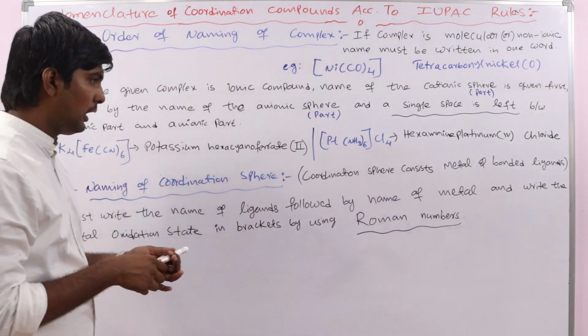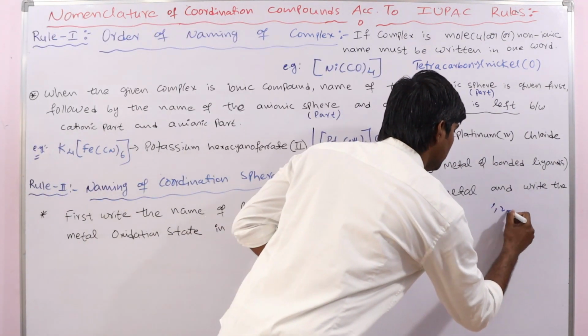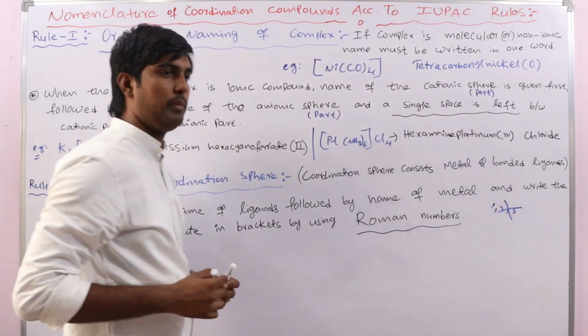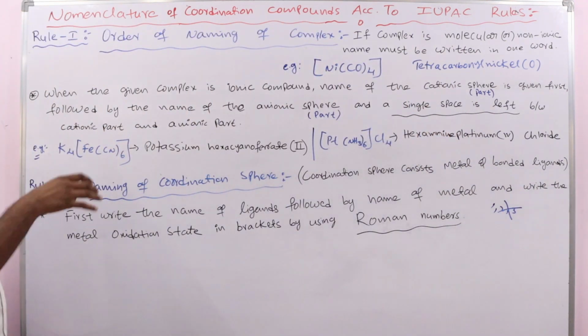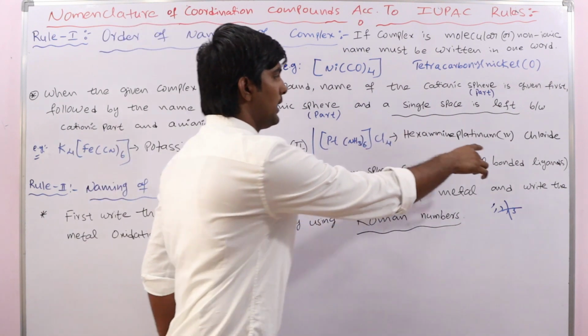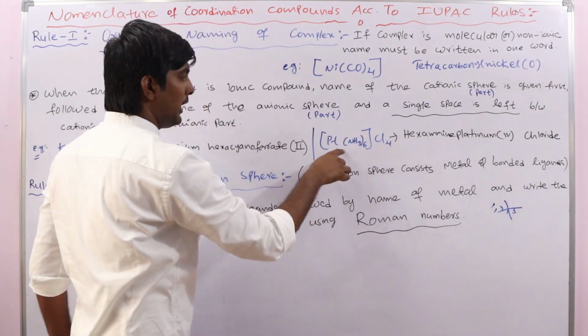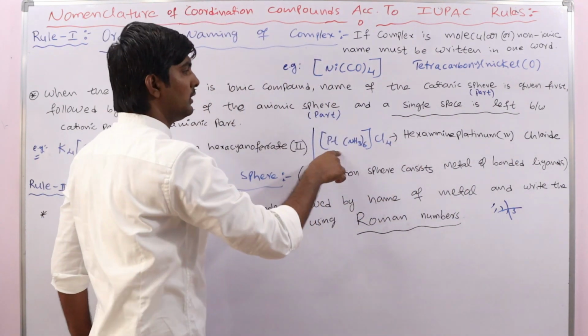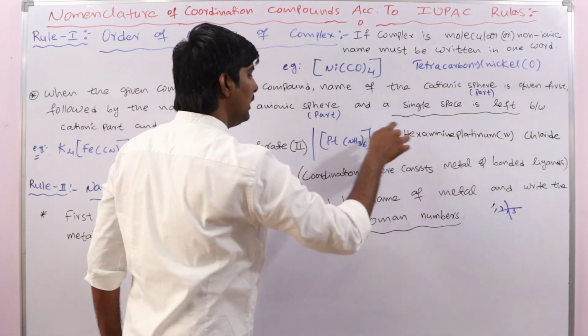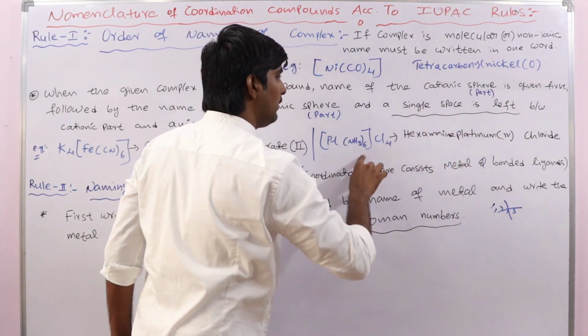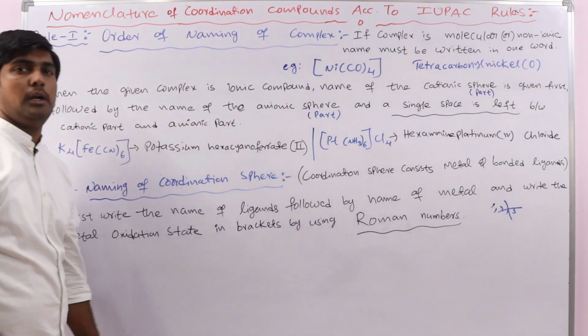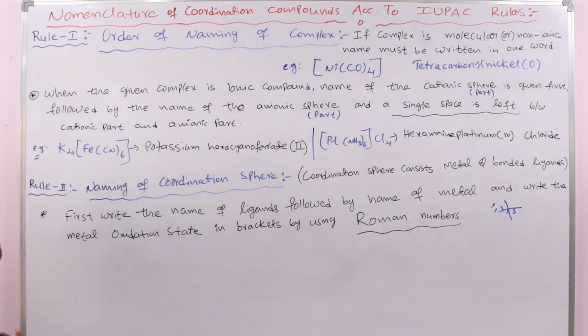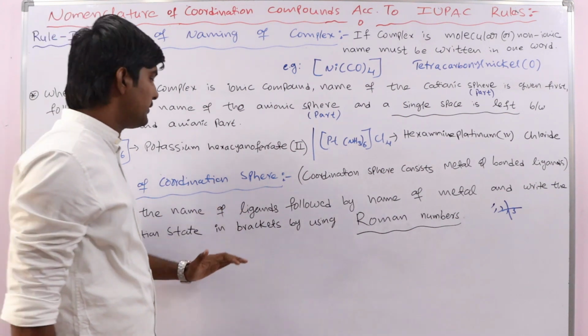Never write like this: 1, 2, 3, 4. This is wrong. We must represent in the Roman numbers only. See here. Okay, hexaamine. 6 amine ligands are there. So first name of the ligand and then name of the metal and then in brackets the oxidation state of metal in the Roman numbers. Okay, so this is the second rule.